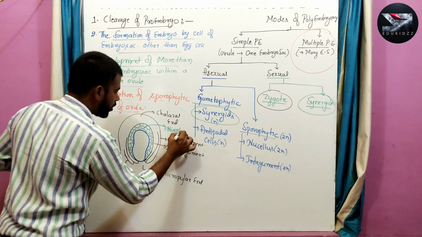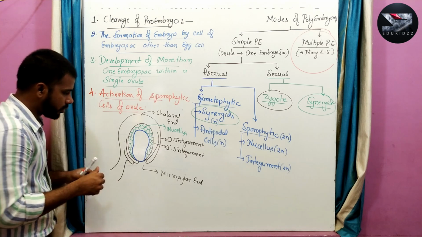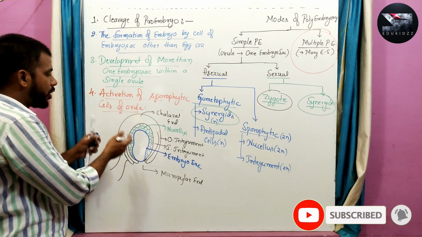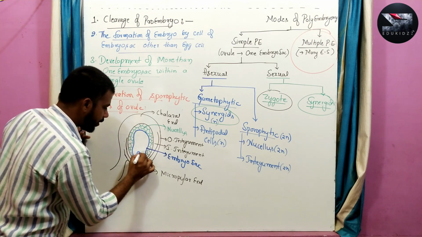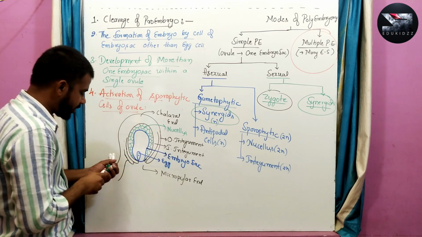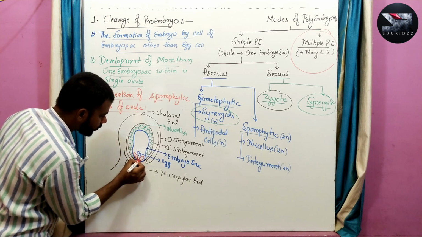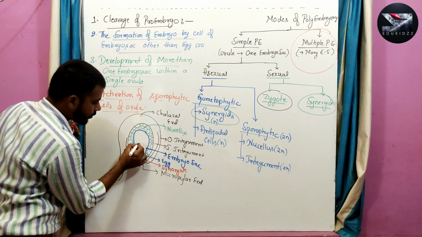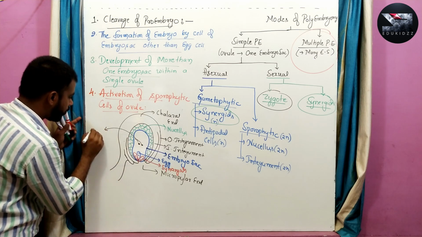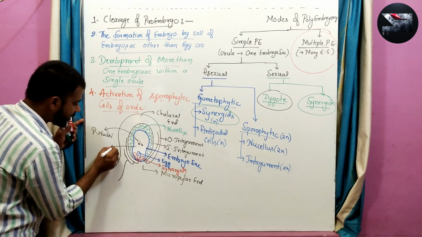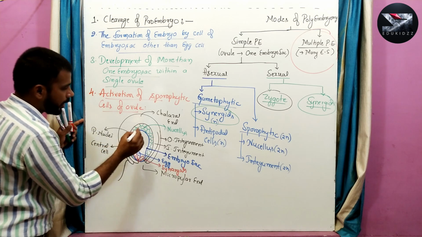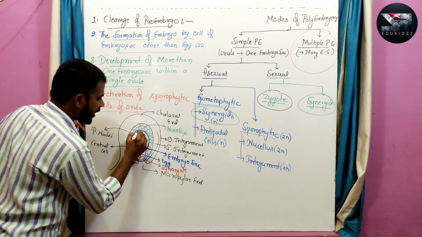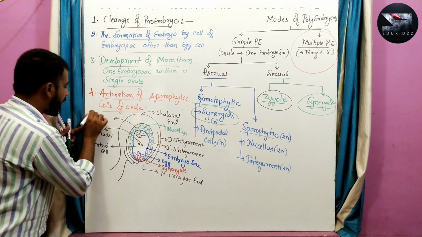Inside the embryo sac, you can find several cells like an egg cell, two synergids, and two polar nuclei, which are found inside a central cell, and towards the chalazal end you can see the antipodal cells. So these three are the antipodal cells.